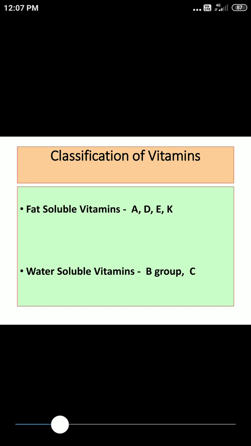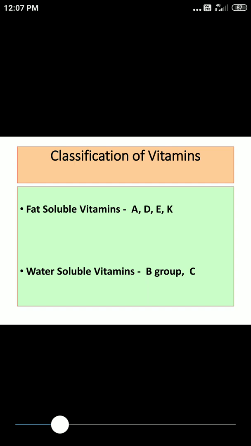As far as ordinary cooking methods are concerned, fat soluble vitamins are generally not destroyed. On the contrary, water soluble vitamins, on exposure to heat or even light, may lose nutritive value. So this is the effect of cooking methods on fat soluble and water soluble vitamins.